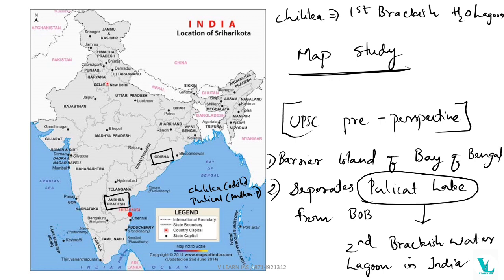Here, it is a barrier island of the Bay of Bengal, and it also separates the Pulicat Lake. So the importance of Pulicat comes here. First, it is the second brackish water lagoon in India. The Pulicat Lake is in Andhra Pradesh too. Then we can address what the first brackish water lagoon in India is, that is Chilka, and it is in Odisha. Okay, so in this way we can connect the map studies.